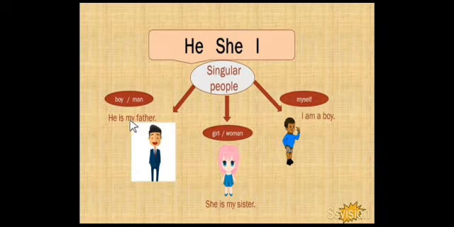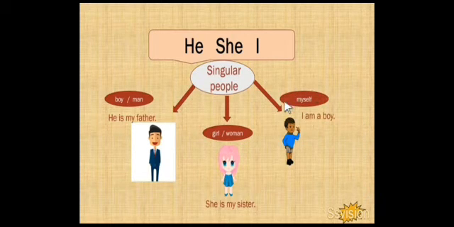Here we use he for a boy or a man. Have you understood? And she is my sister. She is my sister. She has blue eyes. Here we use she for a girl or woman. Have you understood?